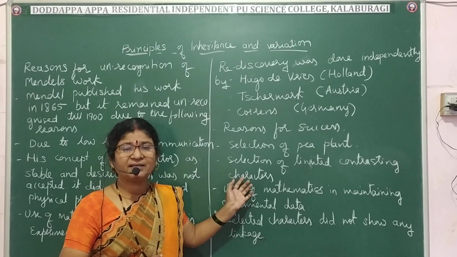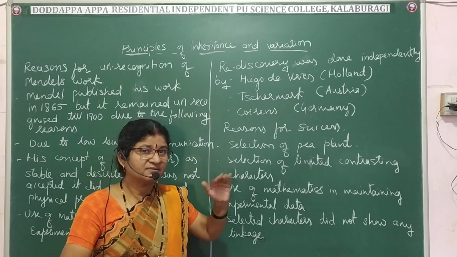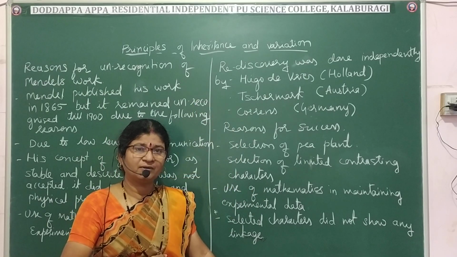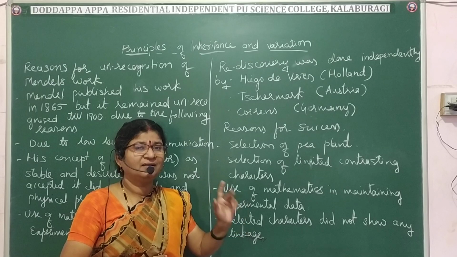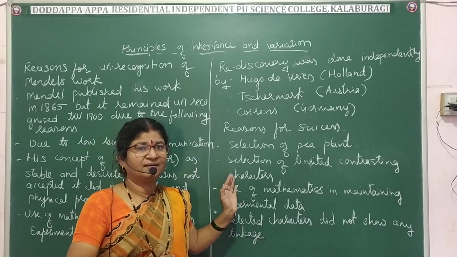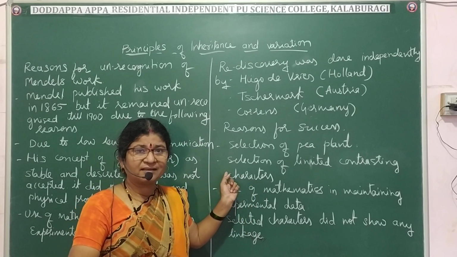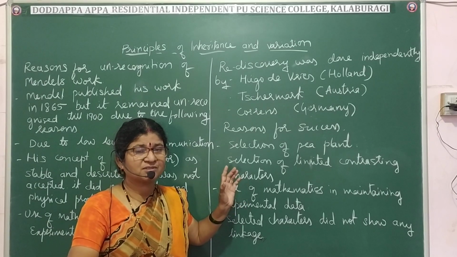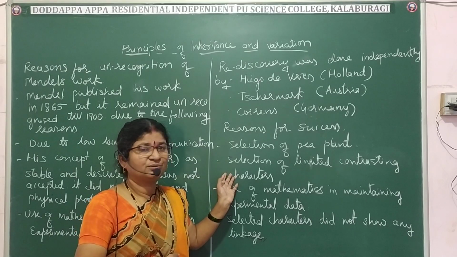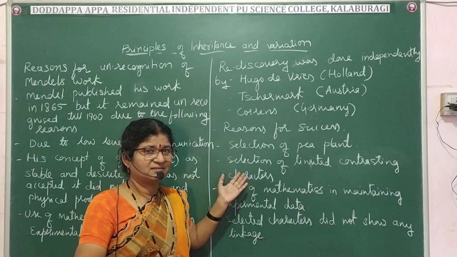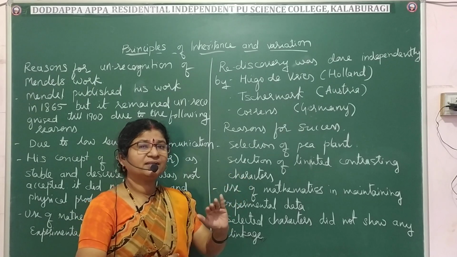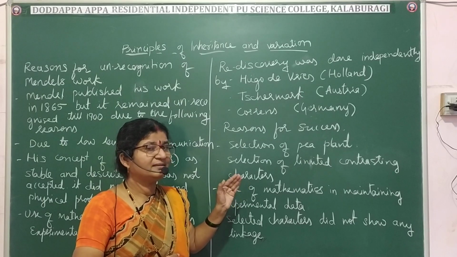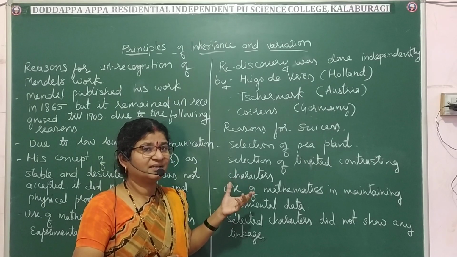There was no intermediate character between the characters which he selected. Like tall means it is tall for all, dwarf means short for all. There is no in-between character. Likewise, the purple or violet color. Yesterday I wrote violet as V, but we can even write purple, capital P and small p. In the book it is given as purple, so let us consider that as purple. There is no intermediate character which he selected, and that is a plus point. That is a credit we can say.